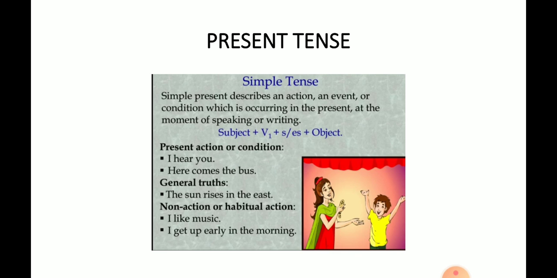It describes your present action or condition, talks about general truth, and non-action or habitual actions, like something which you like and dislike. The structure of the sentence will be subject plus V1 with S or ES, plus object. V1 means the base form of the verb, to be used with S or ES depending on the subject. So, I hear you. With I goes V1, so it's hear. The sun rises. The sun is a singular subject, so the verb will be rise plus S, rises.